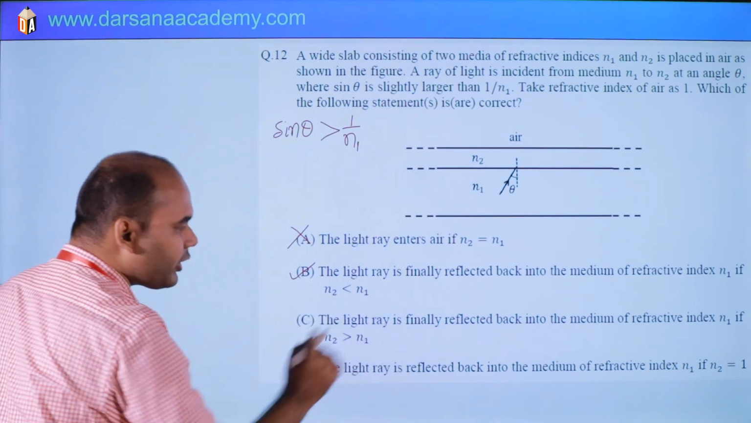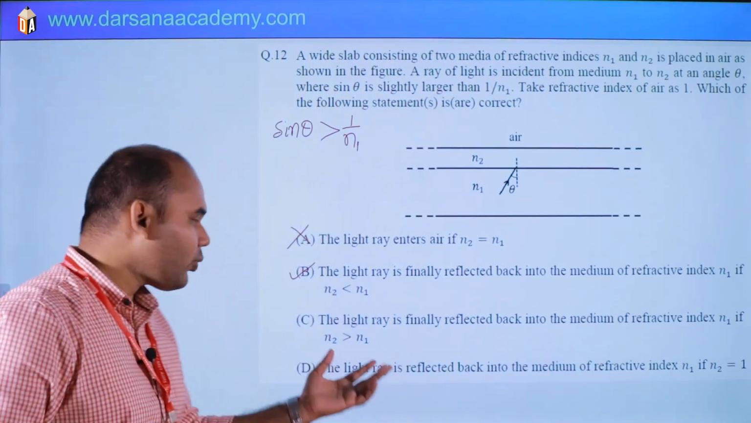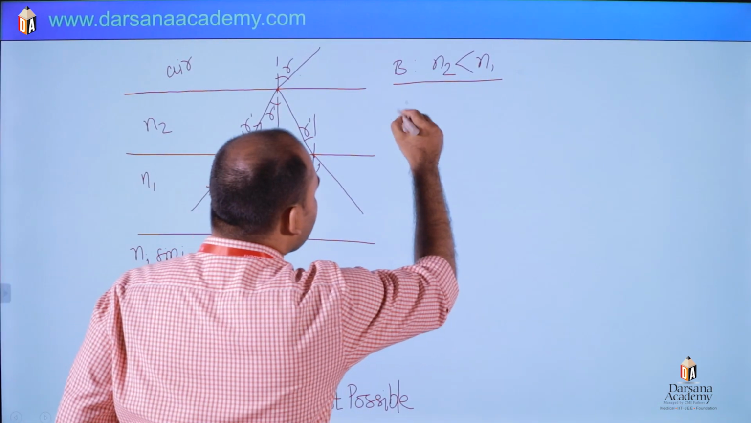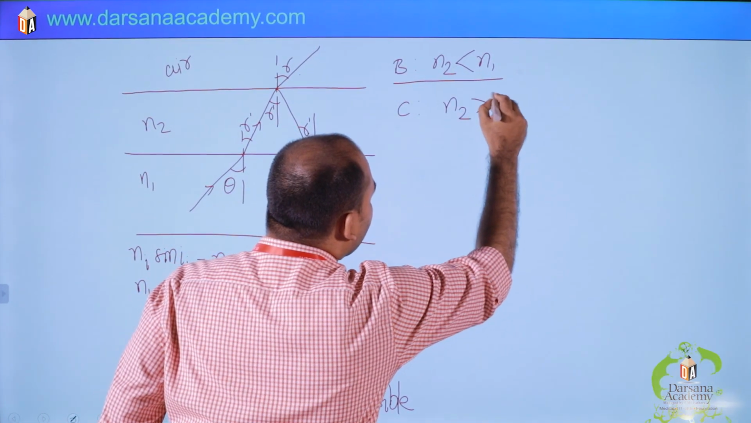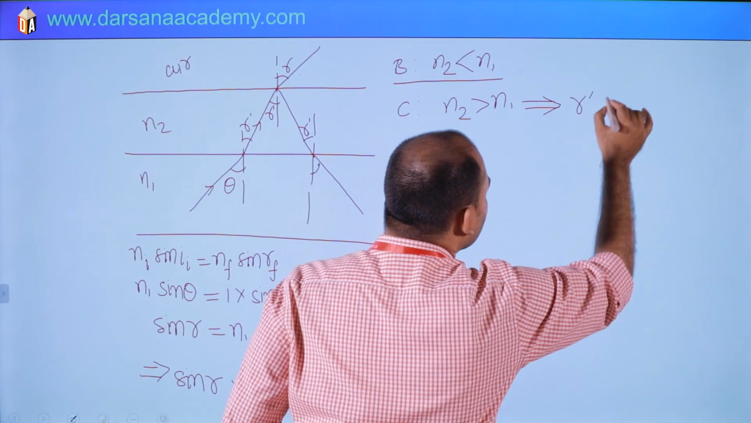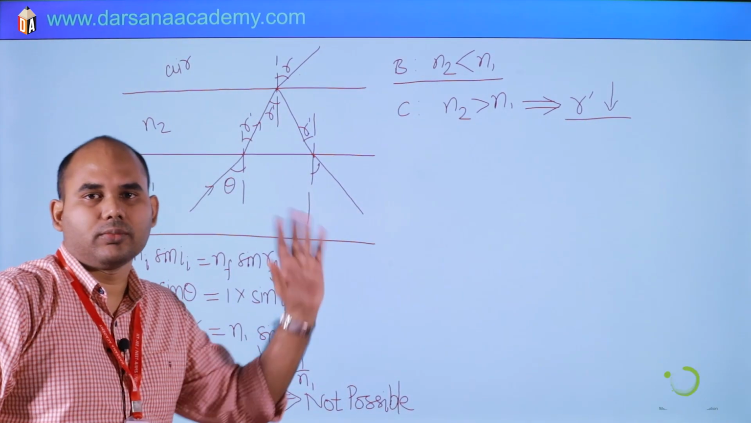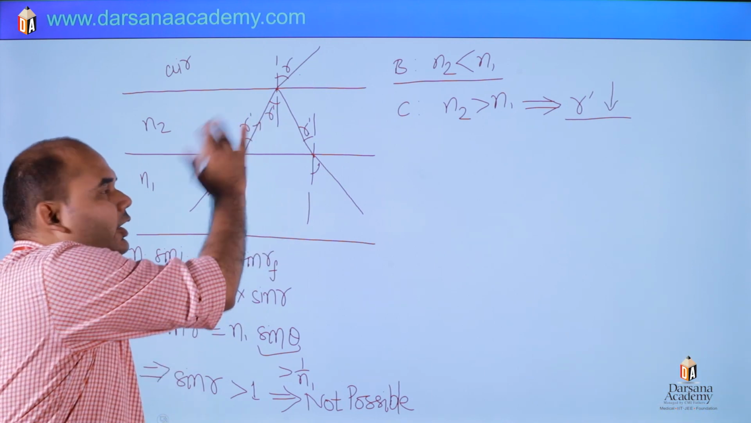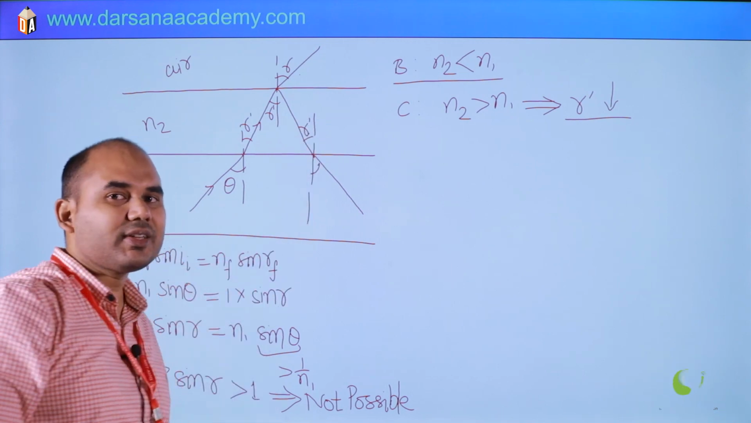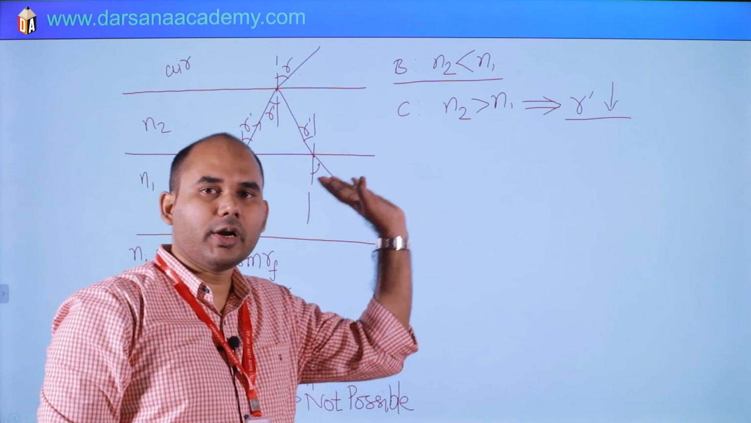Third option, the light ray is finally reflected back into the medium N1 when N1 is less than N2, means N2 is greater than N1. So option C is what? N2 is greater than N1. If N2 is greater than N1 means what? Value of R dash will decrease. N2 is more means rarer to denser. So R dash will decrease, and if R dash will decrease, what? So here also angle of incidence will be lesser than critical angle. So there is no chance of TIR, total internal reflection.